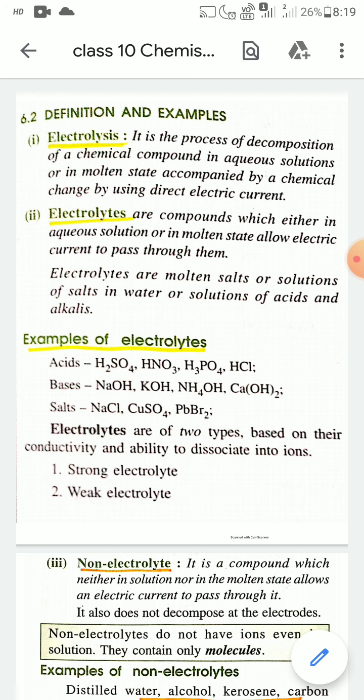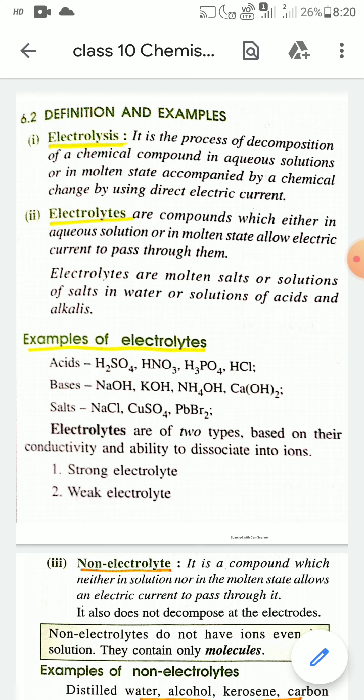Now you have to see electrolytes. What are electrolytes? Electrolytes are chemical compounds which, either in aqueous solution or in molten state, allow electric current to pass through them. That is, electrolytes are chemical compounds which can conduct electricity in molten state or in aqueous solution.